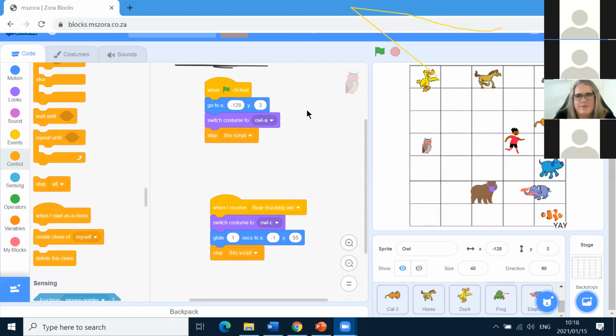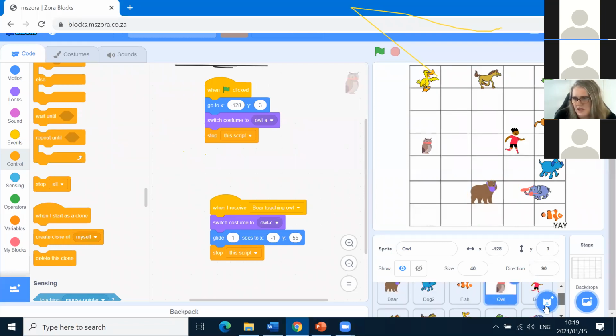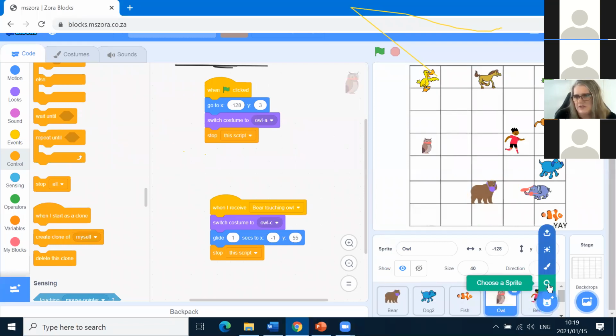Setting it all up. All right, Hadia, sweetheart, do you have a question? Where did you get this bear? We went to the Sprite option and we put all the animals on. We chose a Sprite. You missed a lot of lessons, so you must go and watch the other lessons. You have to go back to lesson 1 on the YouTube channel.